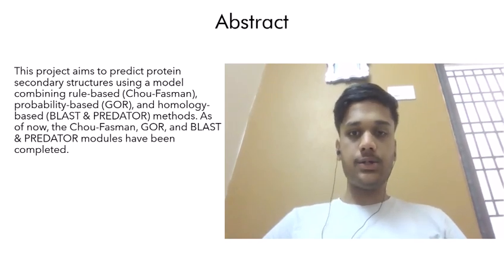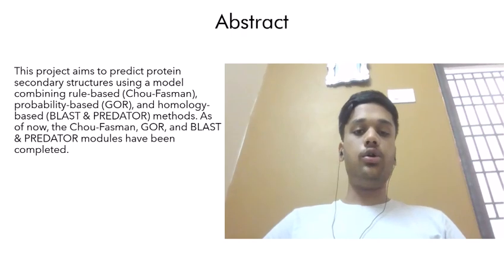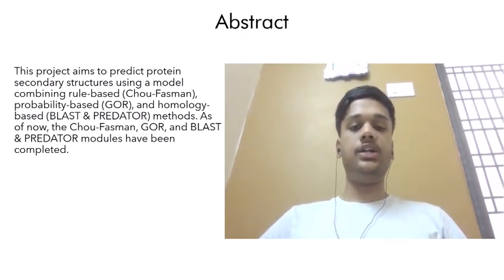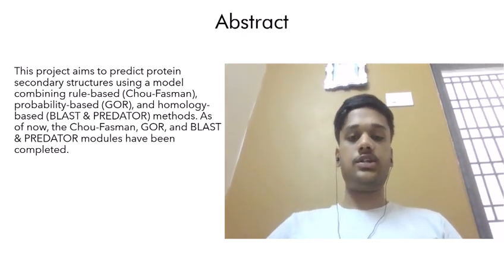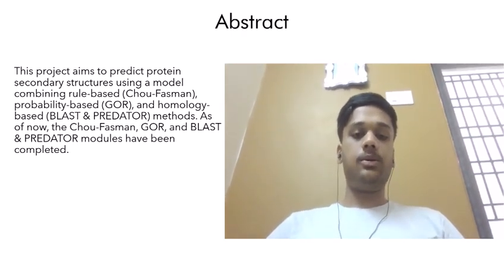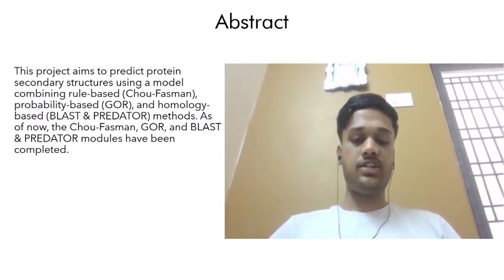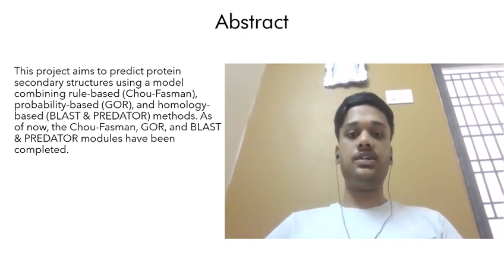Good morning everyone. In this video, I'll be presenting my project on protein secondary structure prediction. The goal of my work is to accurately predict the secondary structure of proteins by combining different approaches. The first approach is Chow-Fasman, which is a rule-based approach. The second approach is GOR, which is a probability-based approach, and the last approach which I have successfully completed is Blast-in Predator, which is a homology-based approach. At this stage, all of these three approaches are completed and working successfully.